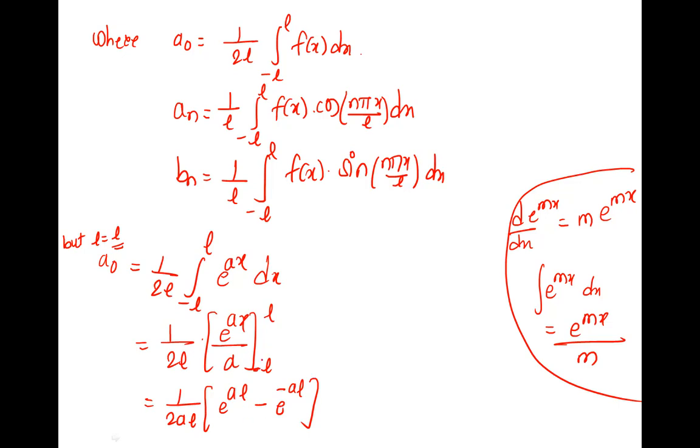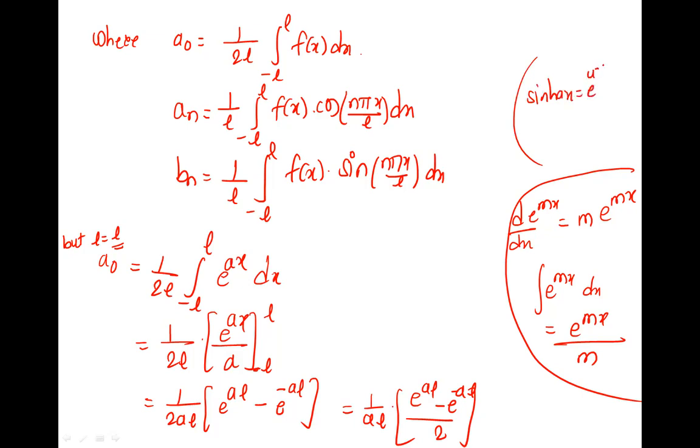You can modify it if you want. For that you need a 2 here, divided by 2, and that 2 you can take inside. So it is 1 by aL times e raised to aL minus e raised to minus aL, over 2. But we have the formula: sine hyperbolic ax equals e raised to ax minus e raised to minus ax upon 2.